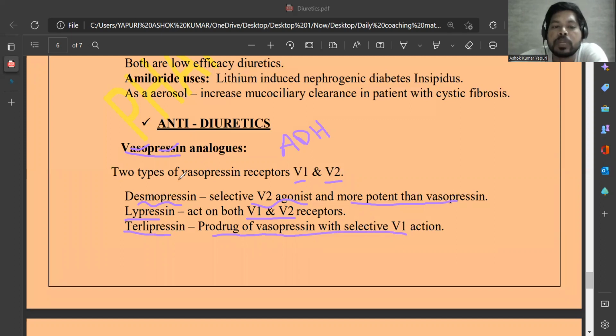So desmopressin, remember D, you can remember like D2, nothing but vasopressin type 2 receptor agonist. And lypressin acts on the two lips, nothing but two receptors. For our remembering purpose, I am telling two lips: vasopressin type 1 as well as vasopressin type 2. And terlipressin is the prodrug. Like this also in the competitive exams, they will ask the question: what is a prodrug from the vasopressin analogs or vasopressin receptor agonists? That is terlipressin.